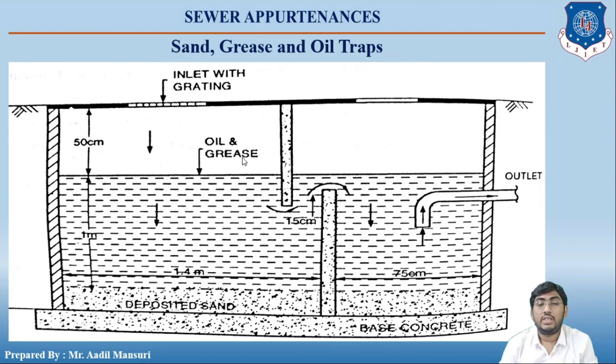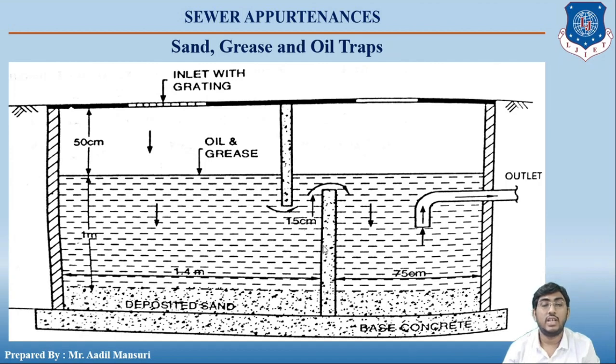If oil, grease or fats are not removed, they will stick to the surface of the sewer and become hard, and as a result will obstruct the wastewater flow. Okay students, so this is the picture of sand, grease and oil traps.